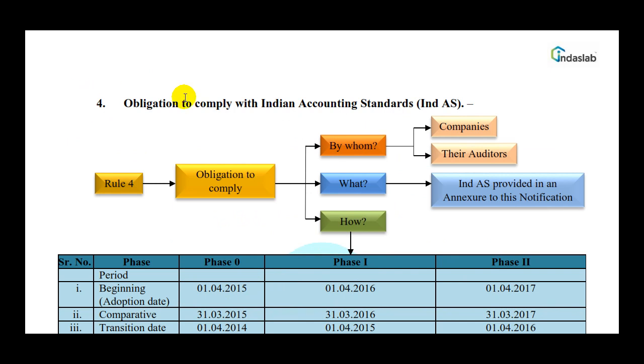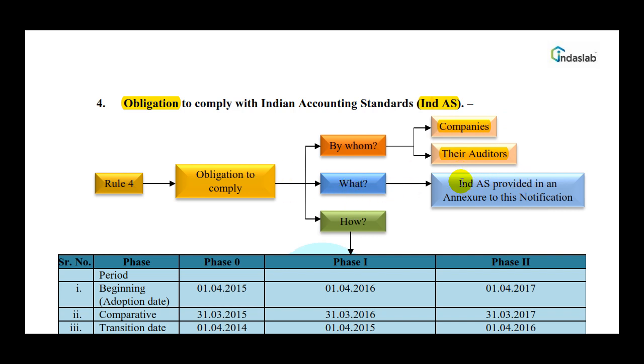So let's come back here and try to understand exactly which companies have to follow this Indian accounting standards. It's an obligation to comply with Indian accounting standards. Now, obligation to comply by whom? Of course, by companies and their auditors. What is the obligation?